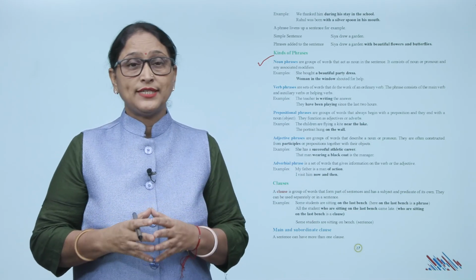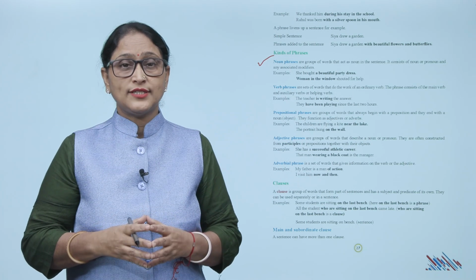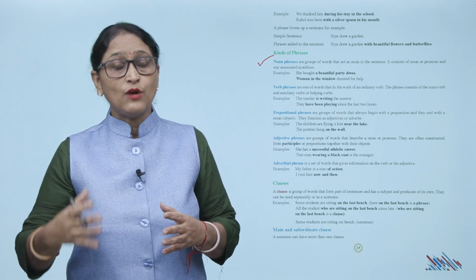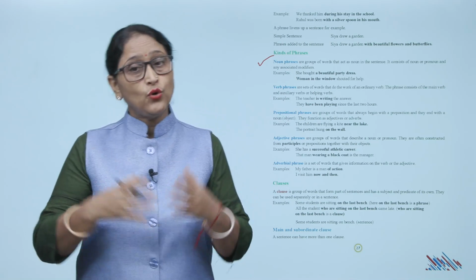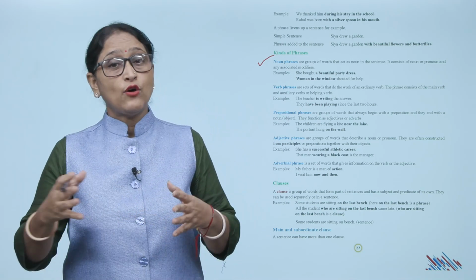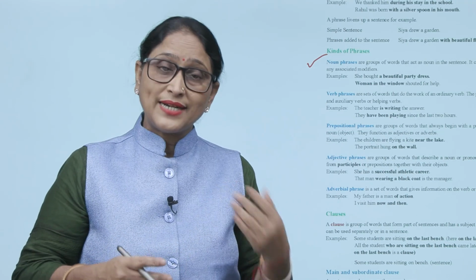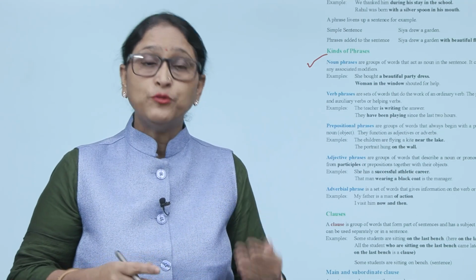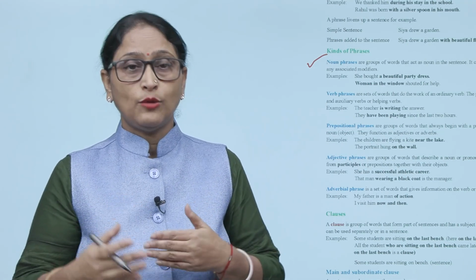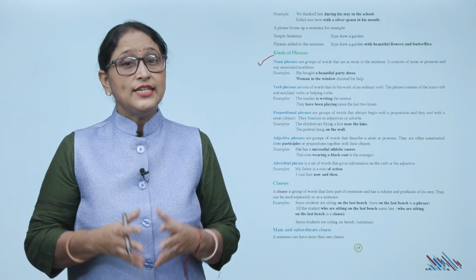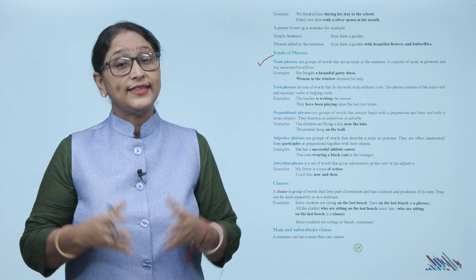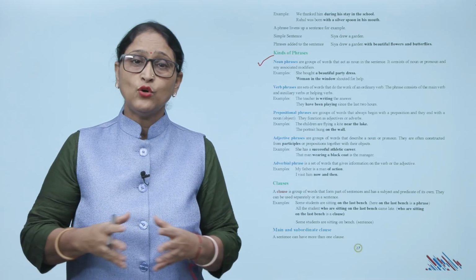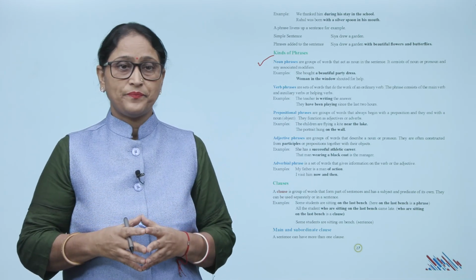Now, adjective phrases are groups of words that describe a noun or pronoun. जो adjective phrases होते हैं वो noun या pronoun को describe करते हैं. They are often constructed from participles or prepositions together with their objects. Examples, she has a successful athletic career. That man wearing a black coat is the manager.